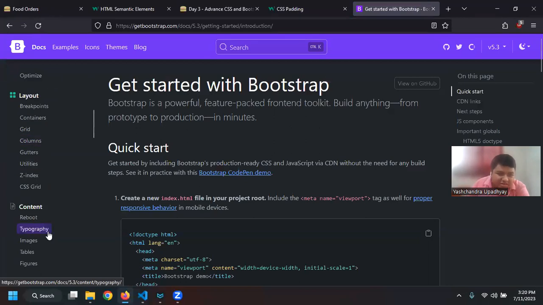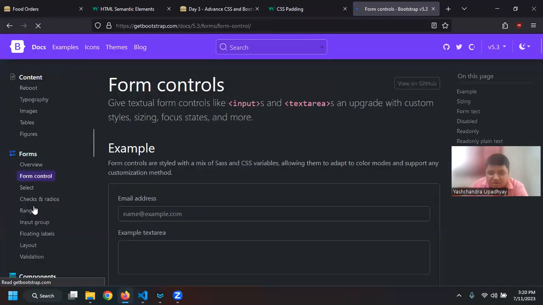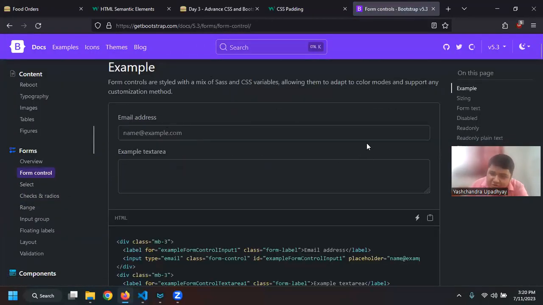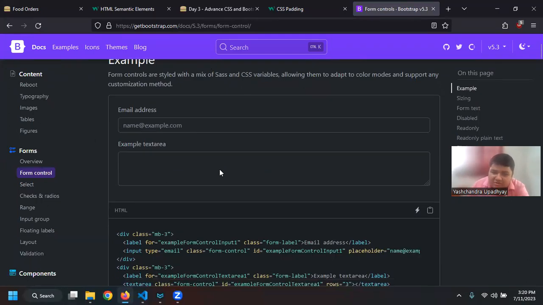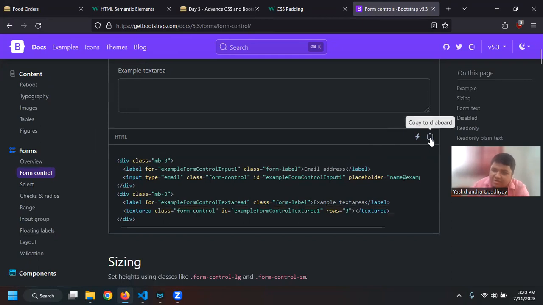So you can see that if I just click anywhere, let us say form control, they have created a form which is a pre-defined form. This is how it will look if you just copy it and paste it in your editor, right? They have already written these classes, like mb-3 and different classes like form-label, right?